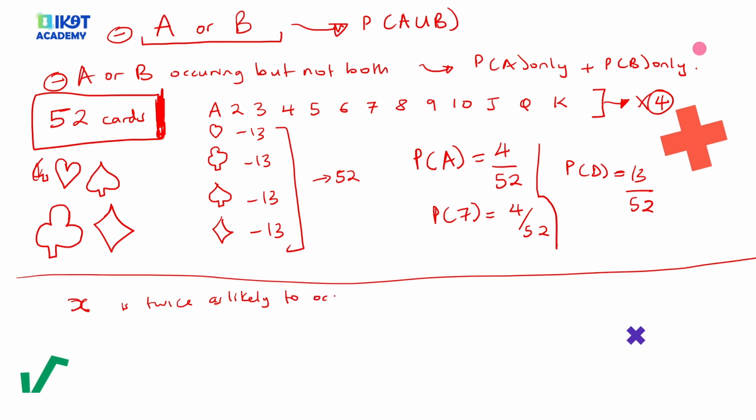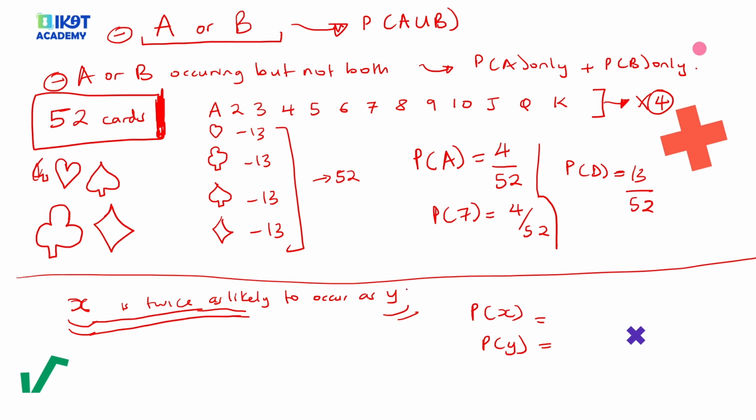When you get any of these questions, it's mostly the English that takes students off. So what is the trick? You should realize that when you read X is twice as likely to occur as Y, it means that X has more chances of occurring, meaning the probabilities of X occurring are more. After understanding that, you then say what's the probability of X occurring and what's the probability of Y occurring. In most of these questions, we relate to the lower one.